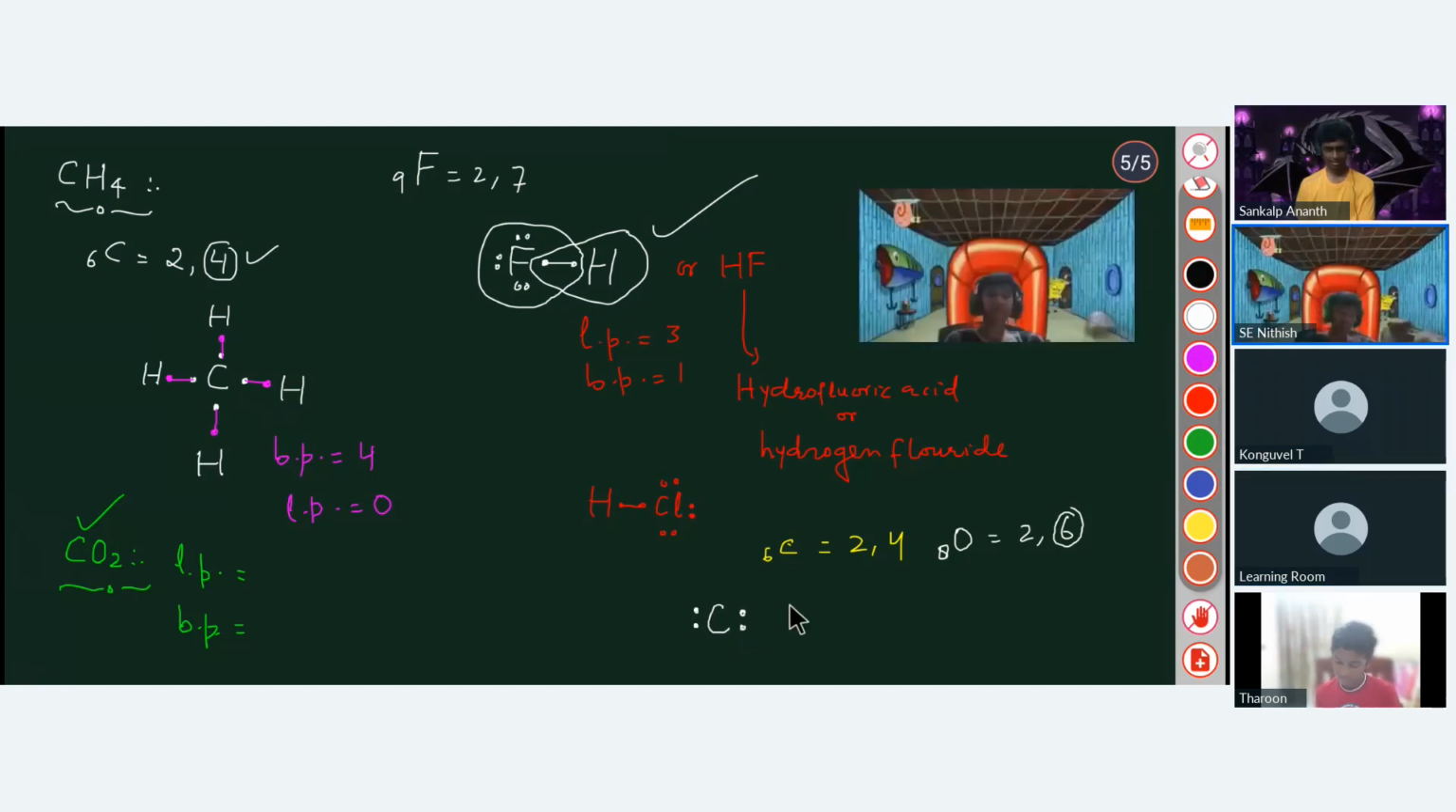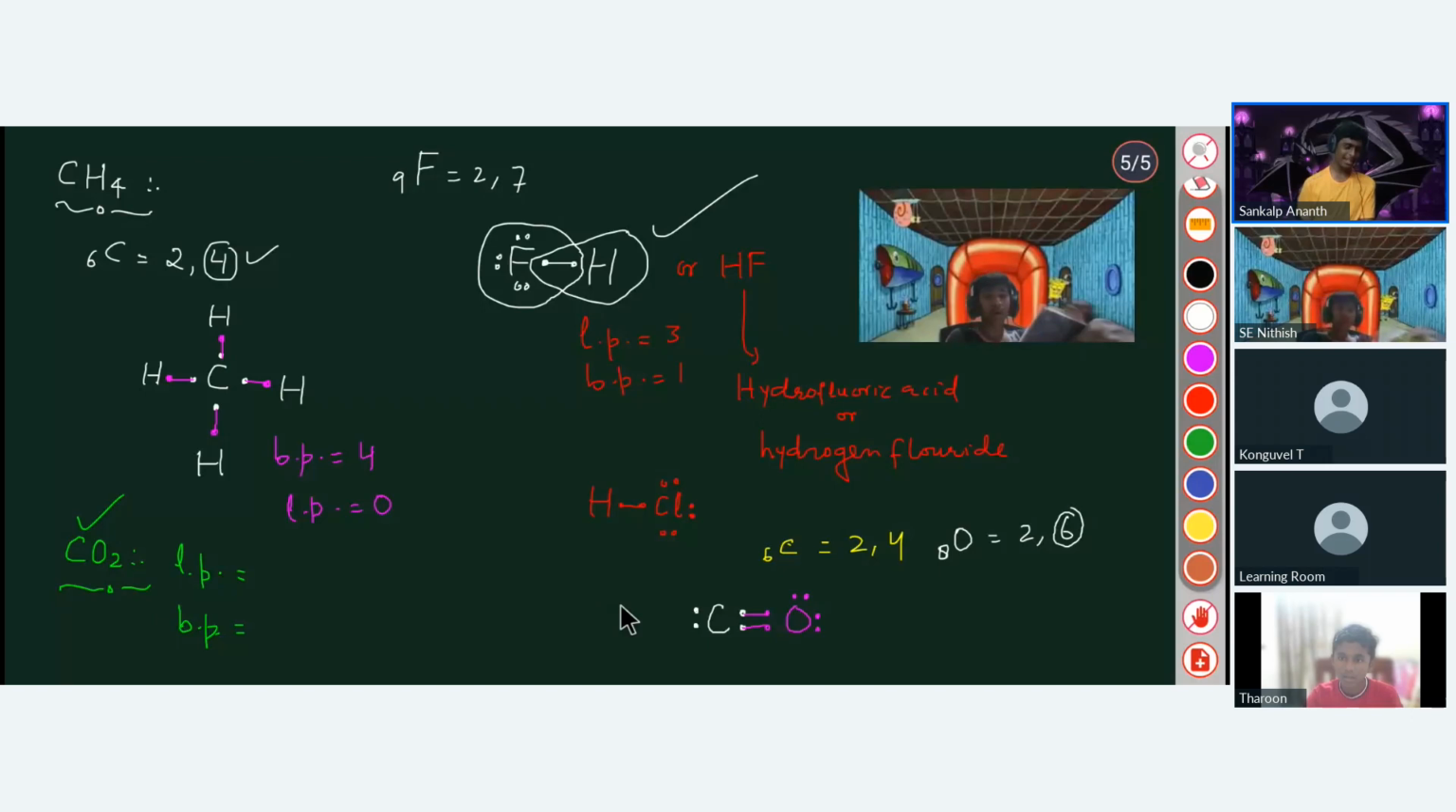Now see here, oxygen is there. Oxygen has 6 valence electrons, right? Oxygen has 6 valence electrons, so it will just share two electrons, double covalent, because in order to complete its octet.